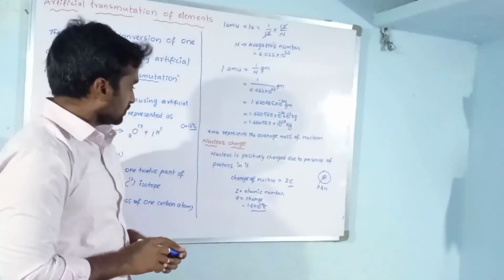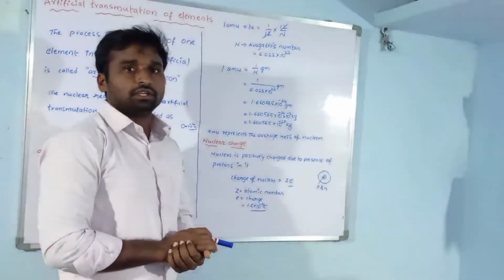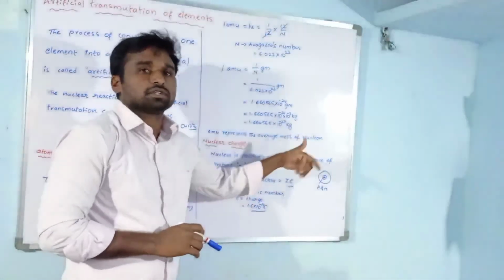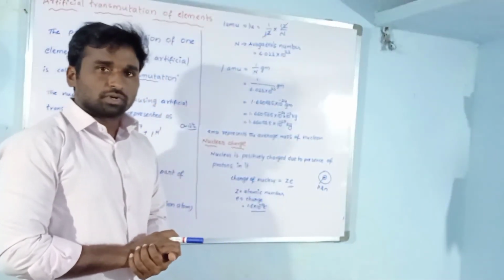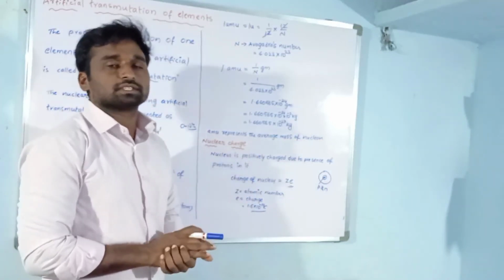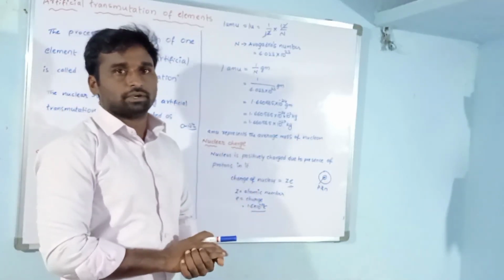So this is the charge of the nucleus. Electrons revolve around the nucleus, but protons and neutrons are inside the nucleus. The nucleus is made up of protons and neutrons.